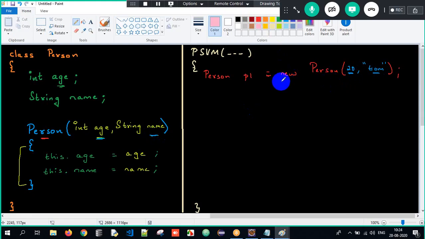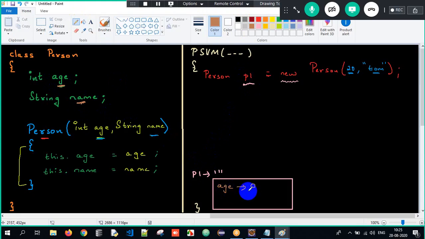Now internally, what will happen? When I say new, an object will get created internally. What is the address of the object? 111. And who is pointing to that object? p1. What is the job of the object? To store the non-static properties within the memory. So the age will get initialized to 0 because the default value for int is 0, and the name will get initialized to the default value null, because it's a String.